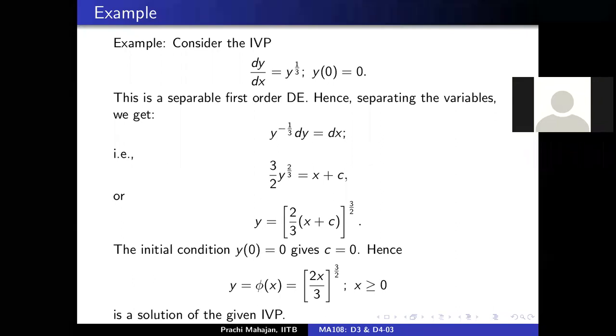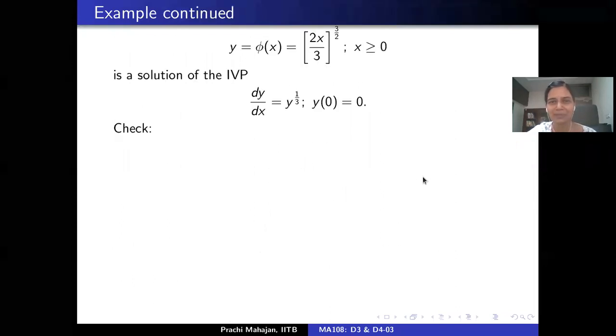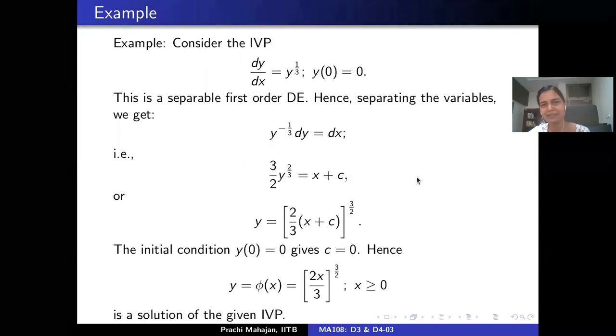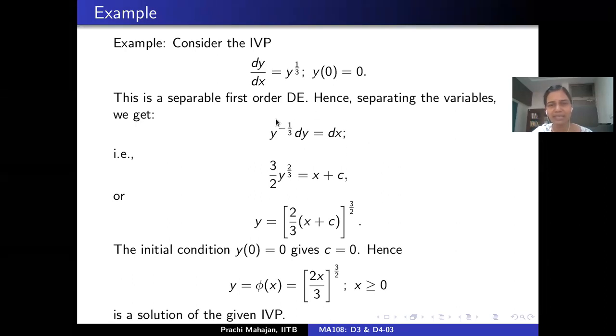These are valid concerns. Let me just check what I wanted to say here first, and then I will try to answer your queries. As one of you rightly pointed out, we are given the initial condition that y takes the value 0, so it doesn't make sense to divide by y. The way to justify this is that separating the variables is taken on an interval where y does not assume the value 0. And let's see how we get to this initial value problem.